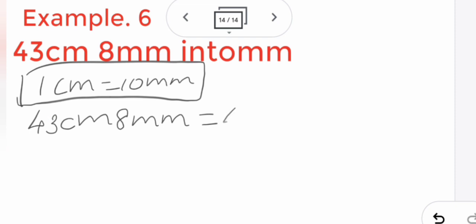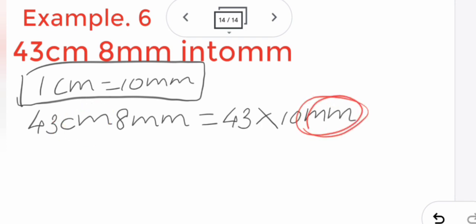So 43 into, instead of this centimeter, you will multiply by 10 millimeter. Once you multiply by 10, this centimeter will become millimeter. So here you don't write centimeter, you have to write millimeter. Plus 8 millimeter.